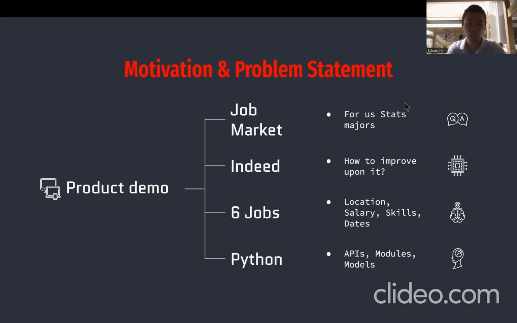All of us, and probably you, are statistics majors nearing graduation and are likely curious about your prospects in this current job market. Many of us students are constantly browsing job searching websites like Indeed.com, and we wanted to figure out how to improve on this site and allow users to access more data of interest on its job postings. Specifically, we looked at six stats-related job categories across three states and used a variety of modules and APIs in Python. We web scraped key features of these postings, from salary range to skills required. These were later used to create the interactive recommendation model, which will be discussed along with the processes that allow us to do everything else later in this presentation.